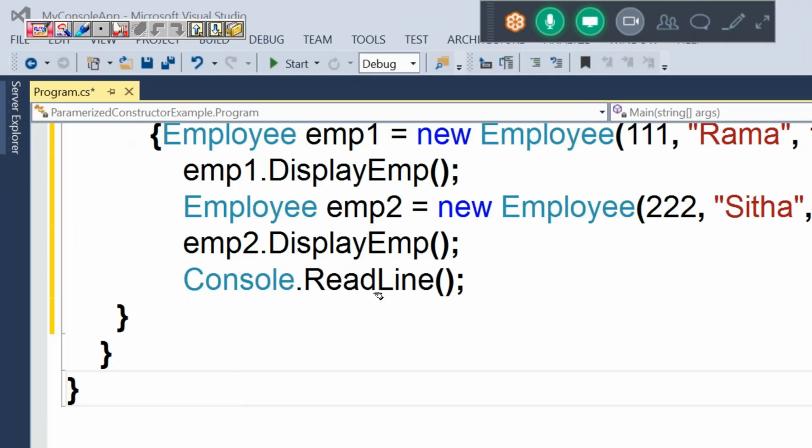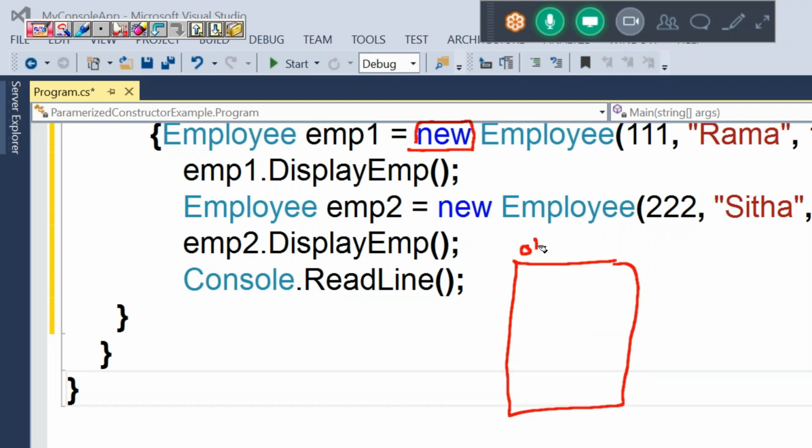Guys, observe how this code is executing. Whenever you run this application, first the main method executes. As part of the main method, what will it execute? New. What is new doing? Creating an object. Object of Employee. That object address is 1010.